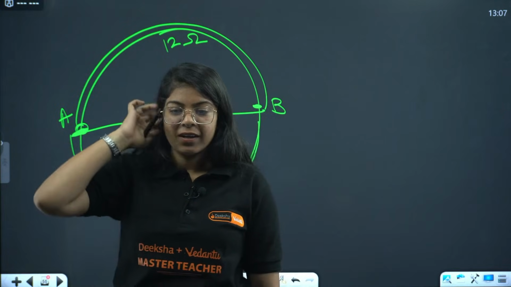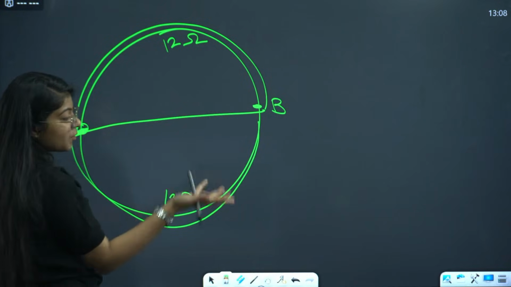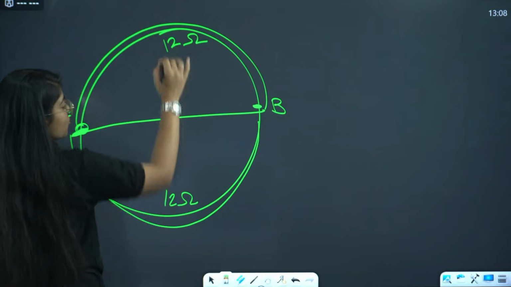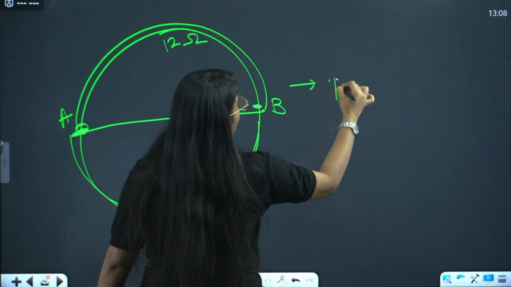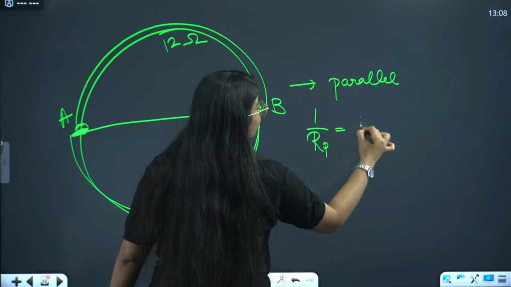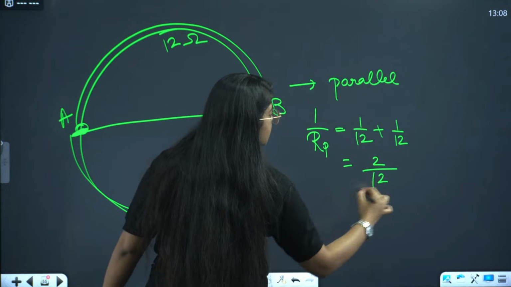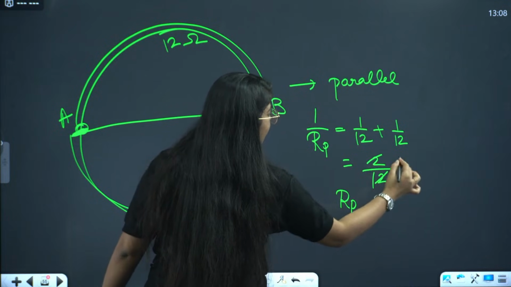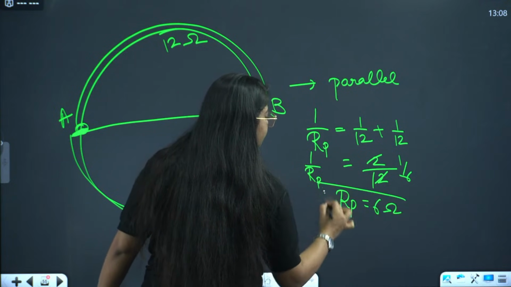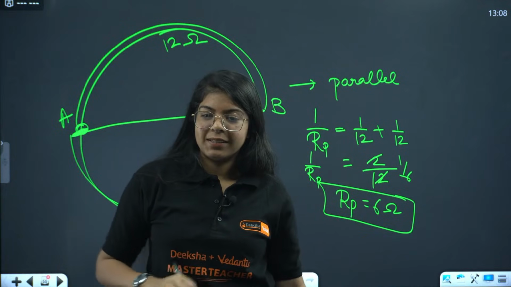Okay, Kirti, this is half. The length becomes half, so resistance also becomes half. So this is 12, this is 12. But now they are in parallel. So what is the effective resistance? 1 by 12 plus 1 by 12. Done, Joseph. So 1 by RP will be 1 by 6, so RP will be 6 ohm. Okay, Joseph? Okay, Kirti.